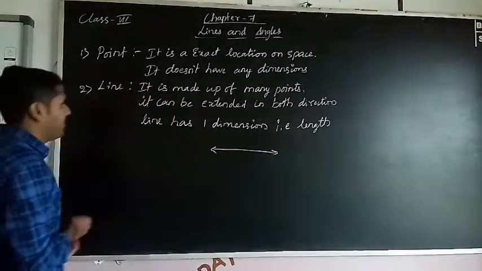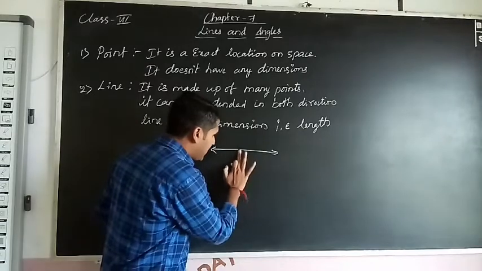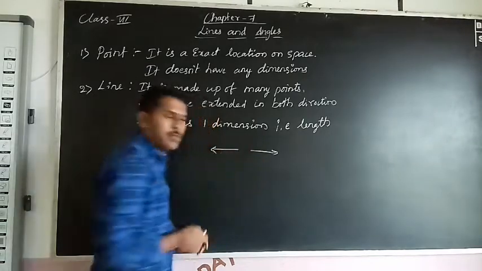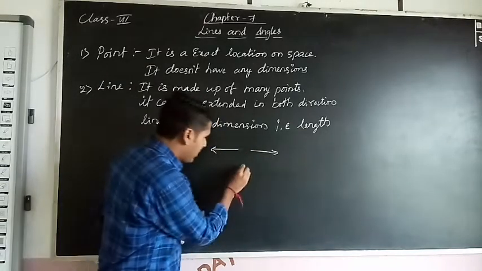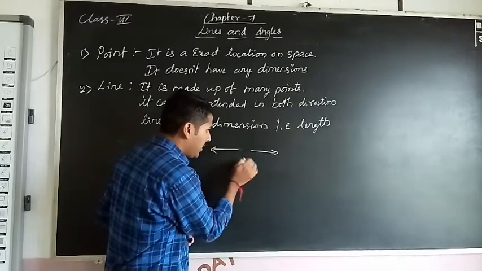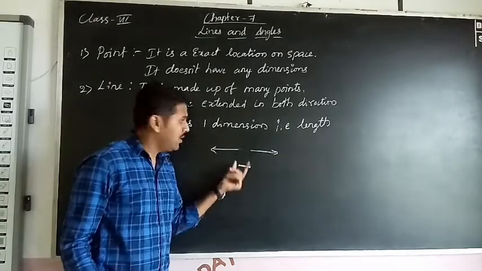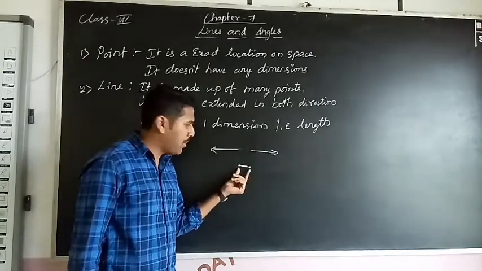Next one. This is one line. If you cut this and remove this part, what is this figure? This has one endpoint, and you cut the line here, so we get one segment of a line, a part of the line.